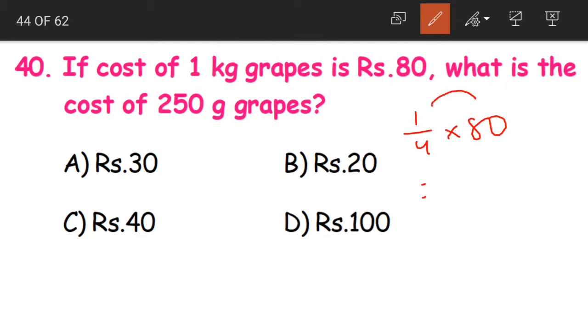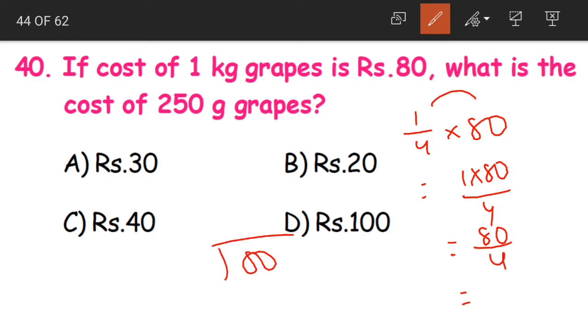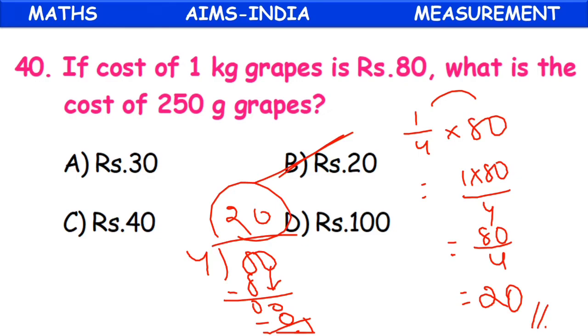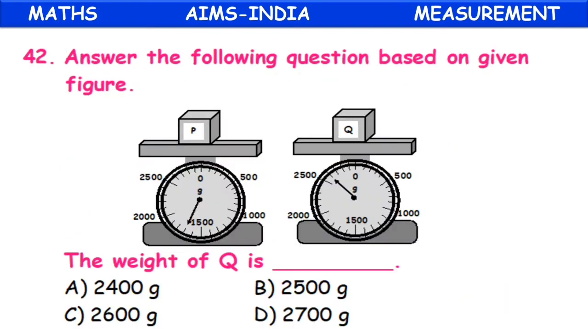How do we multiply? 1 into 80 divided by 4. 80 ones are 80 divided by 4. When we divide 80 by 4, 4 twos are 8. When we subtract, 0 is remaining. 0 brought down. 4 zeros are 0. When we subtract, 0 is our remainder. So 20 is our quotient. Option B, 20 rupees is the cost of 250 grams of grapes.